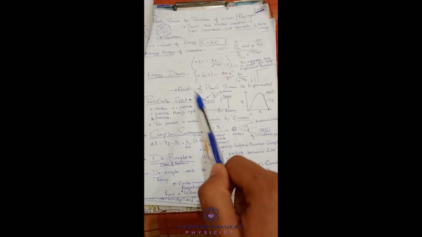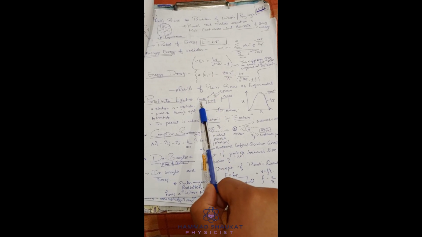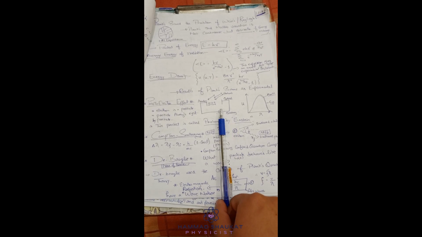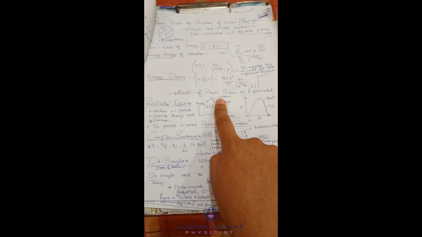The more photons you fall on the anode, the more electrons start emitting. But there is a suitable frequency of this photon. If you achieve this suitable frequency, only then do electrons start emitting. Otherwise, these electrons are not able to emit from the anode. So this is the basic concept of the photoelectric effect.